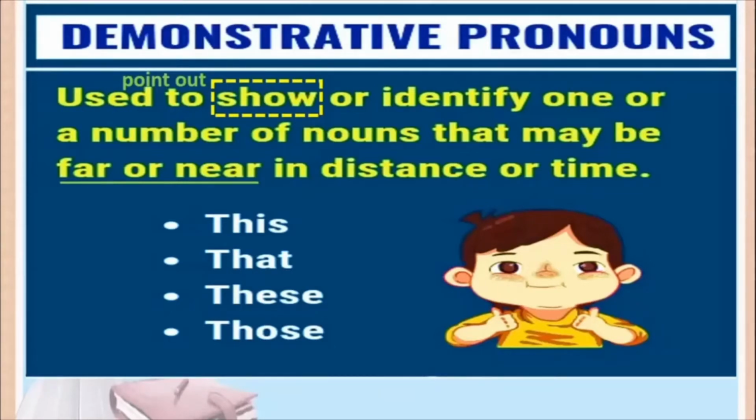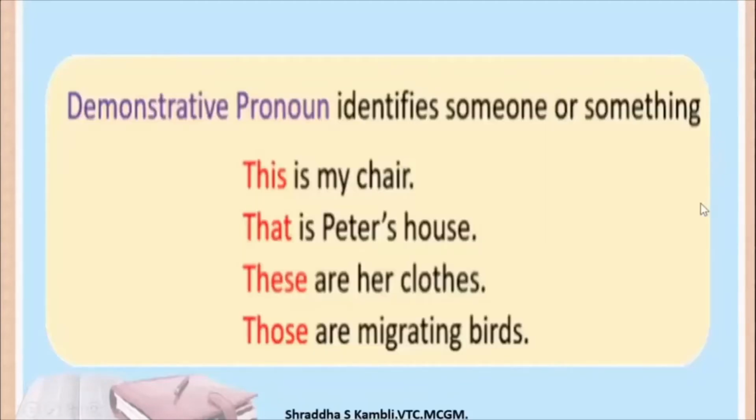Okay, so hope the idea of demonstrative pronoun is clear to you. Can we move on and see some exercises? See here, these are some more examples of demonstrative pronoun. This is my chair. This means it is close to me, and I'm pointing at the chair and saying that this is my chair. That is not my chair.